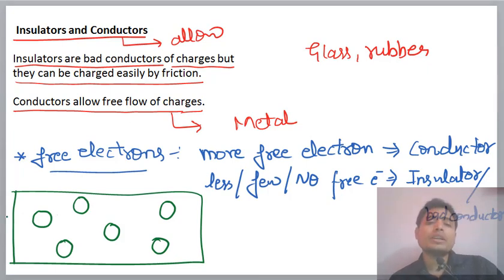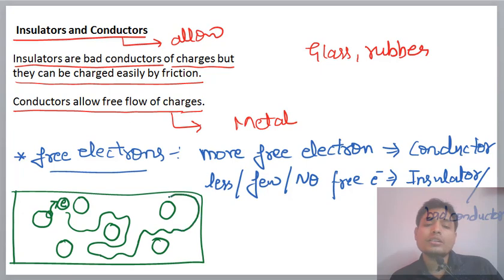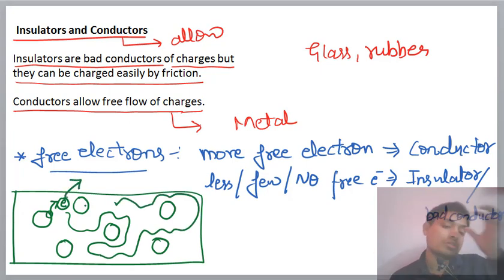But when this material is kept at room temperature, some electrons get some energy from the room temperature and become excited, and they knock out from their shell and start moving inside the free space of the material. Those electrons are called free electrons.